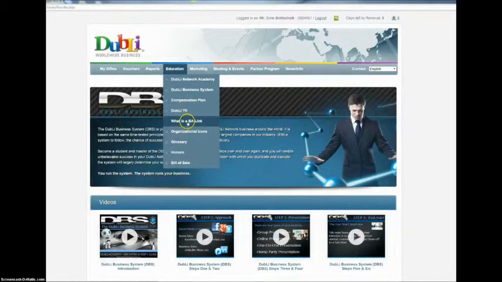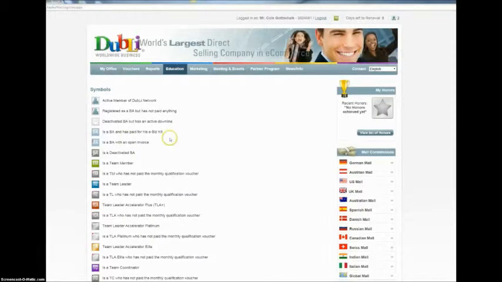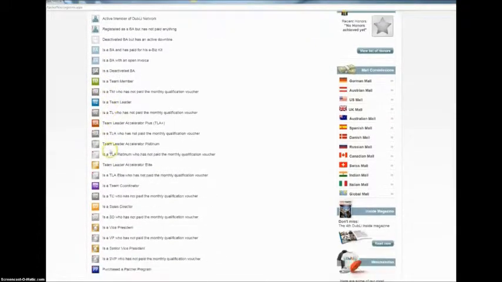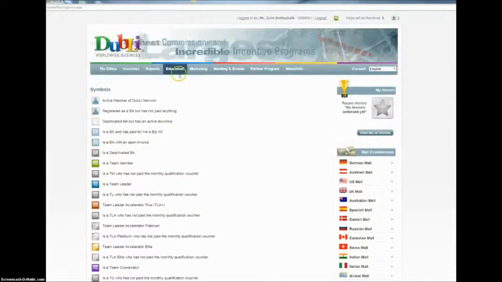Also, what is a BA link? This is some rudimentary information, helping people that are relatively new to the business, relatively new to perhaps even the whole e-commerce world, a general description of things for them to help them move along. Our organizational icons will give them a breakdown so that they understand the coding within Dubli. When they see different symbols and that type of thing, it's going to help them really understand what it really means and how it applies to the business. So when that pops up, here's the list, and it gives you all of that information that's available to you.